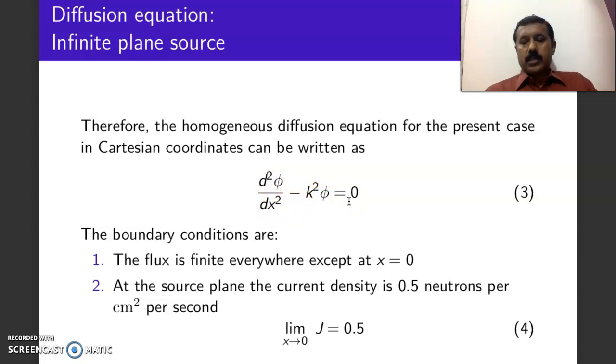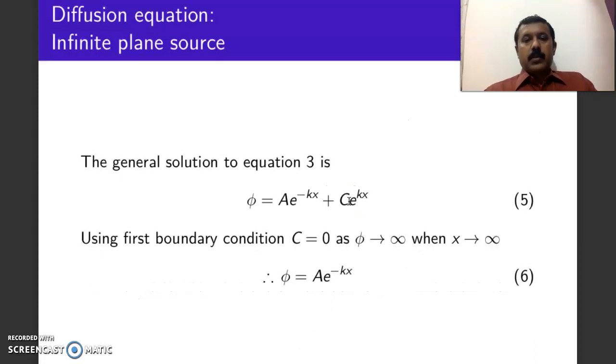We use the same equation, but you cannot take C equal to 0 as x tends to infinity, because x cannot tend to infinity in this case. It is a finite medium, x is finite.